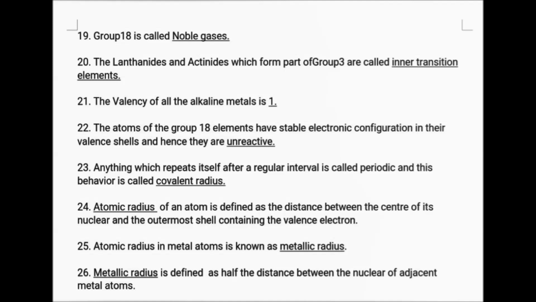The lanthanides and actinides, which form part of group 3, are called inner transition elements. The valency of all the alkali metals is 1. The atoms of the group 18 elements have stable electronic configuration in their valence shell and hence they are unreactive.